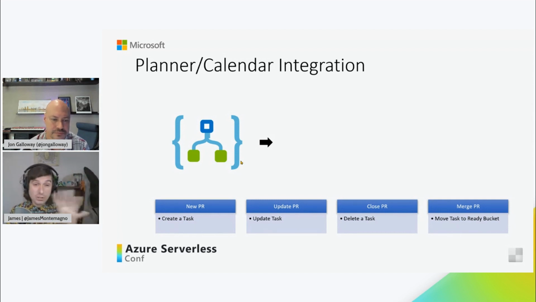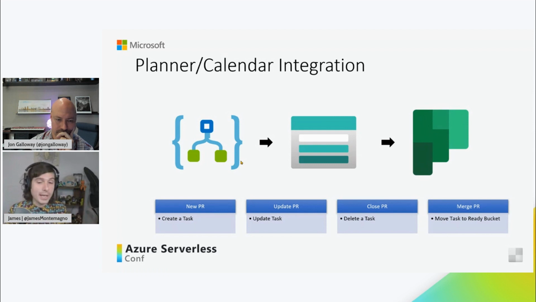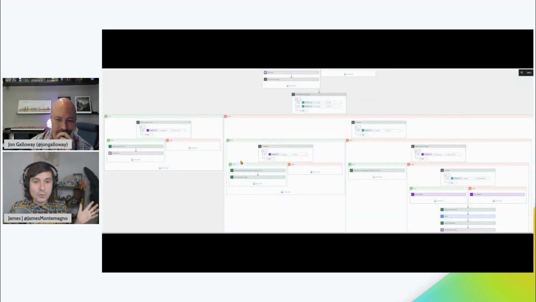And what it does is it parses all this information and stores information about that connection between the planner task and the GitHub task in table storage. And then it does a bunch of operations on the planner. And this is what that looks like. Woo, look at that thing.